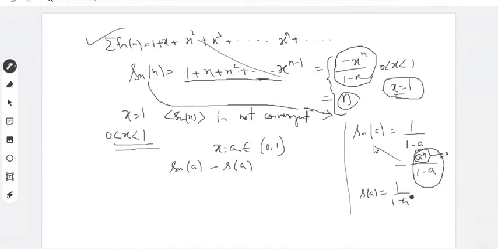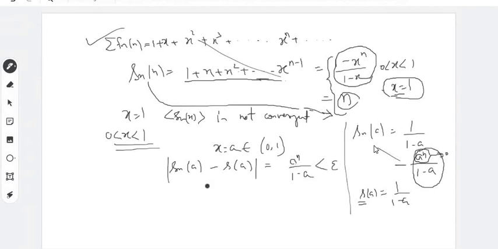So if you subtract Sn a minus Sa, where S is the limit function, the modulus of Sn a minus Sa is equal to a to the power n upon 1 minus a. So however small epsilon you choose, for fixed a you can get a number n such that a to the power n upon 1 minus a is less than epsilon.